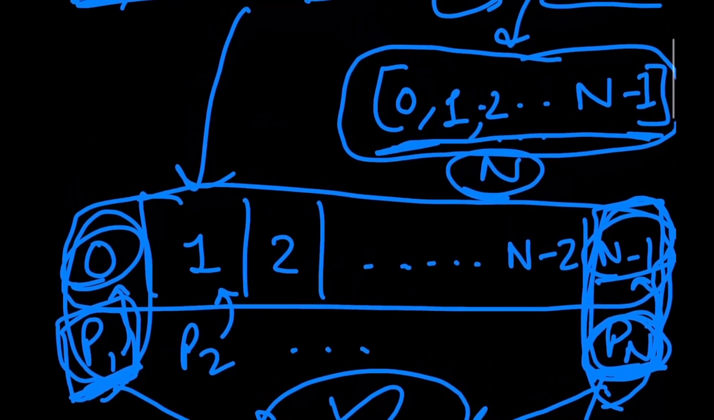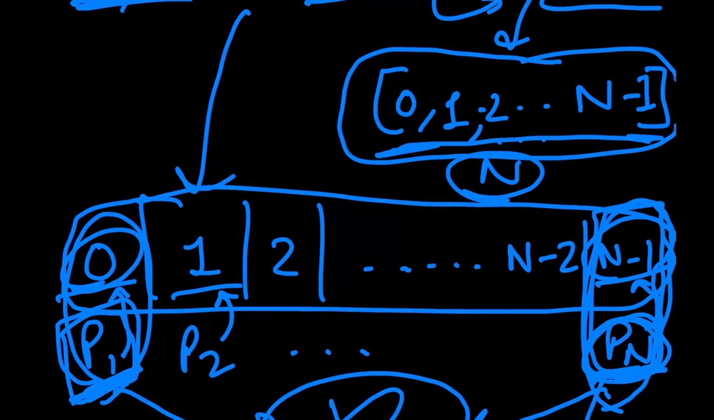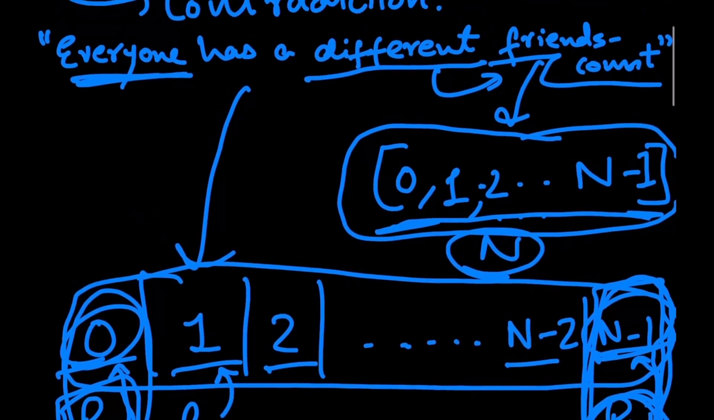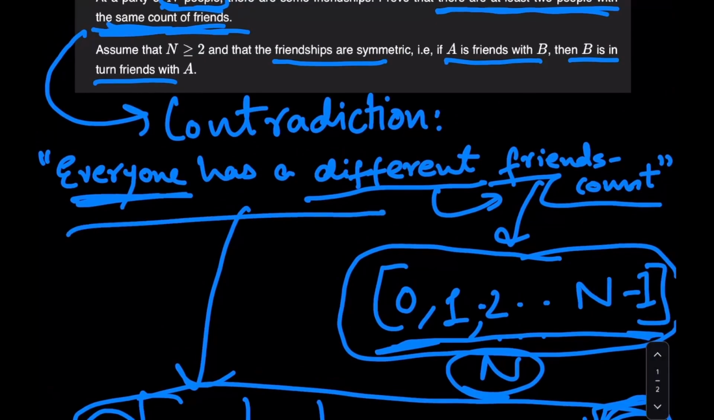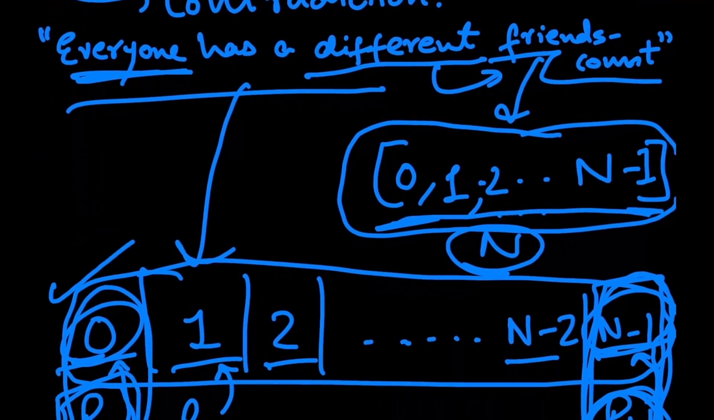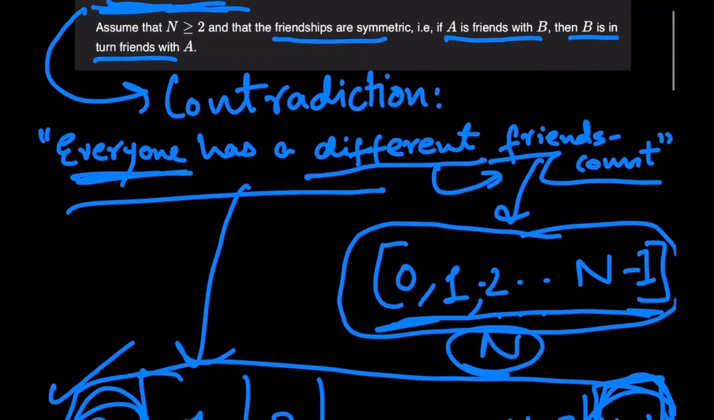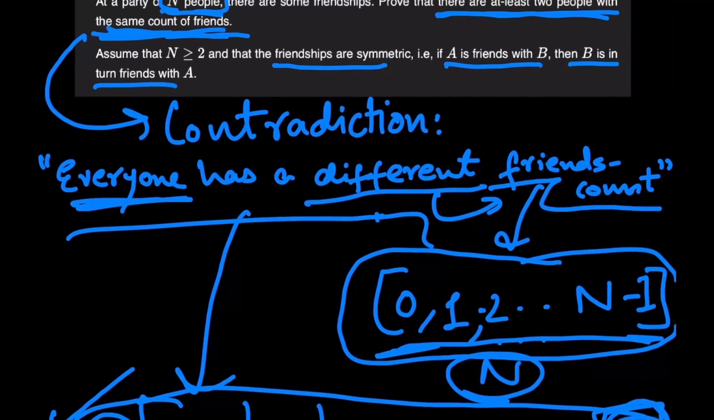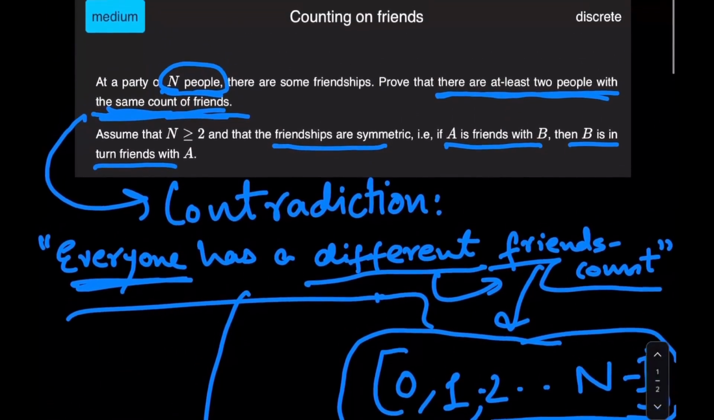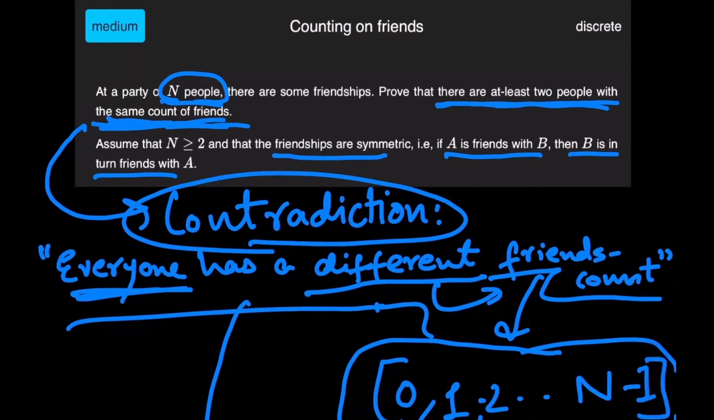And if this particular configuration of 0, 1, 2, all the way up to n minus 1 is not possible, then our assumption is not possible, because this is the only configuration, according to the pigeonhole principle, which would satisfy our given assumption. And if our assumption is wrong, then our contradiction is wrong. And if our contradiction is wrong, then we have proved the given statement that there are at least 2 people with the same count of friends.